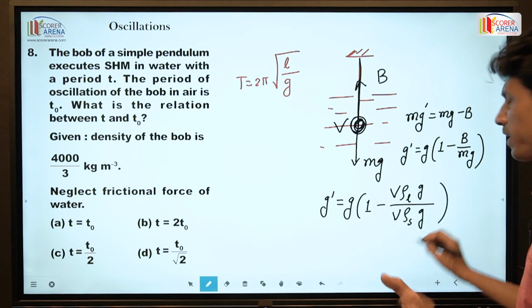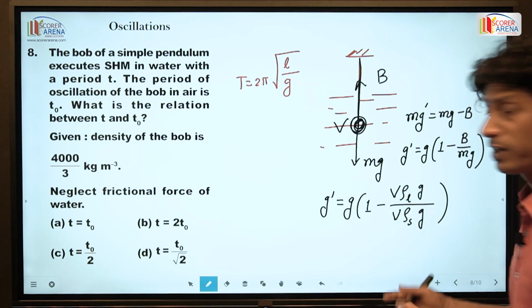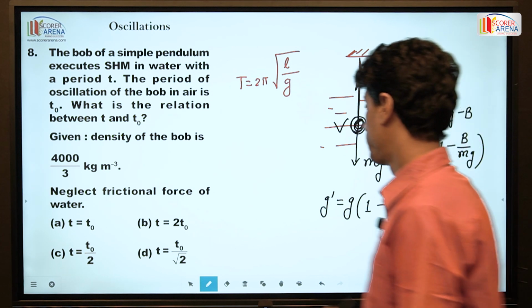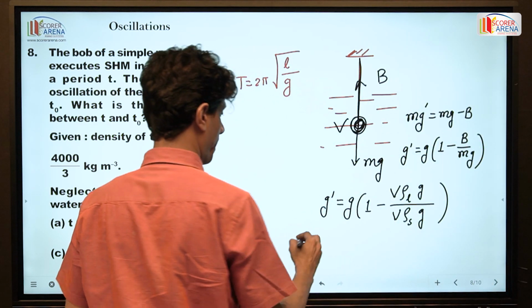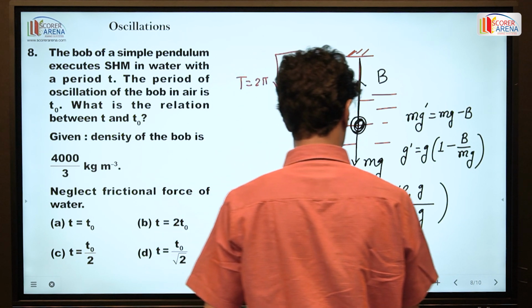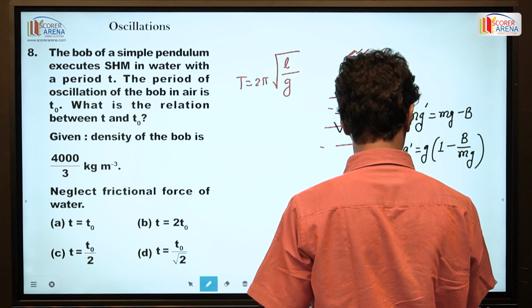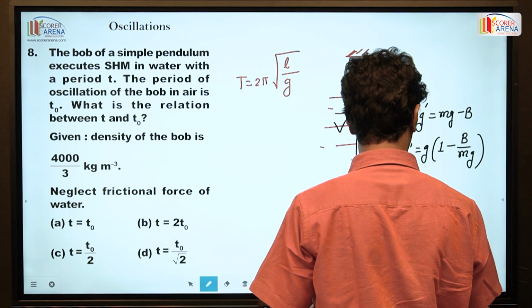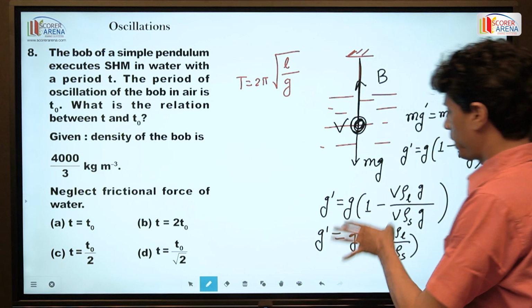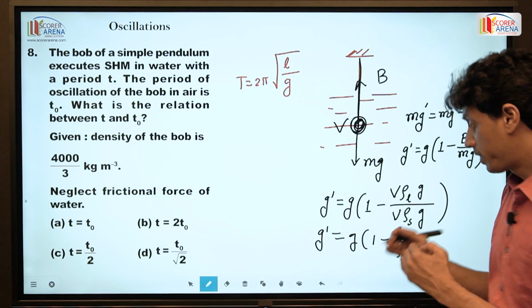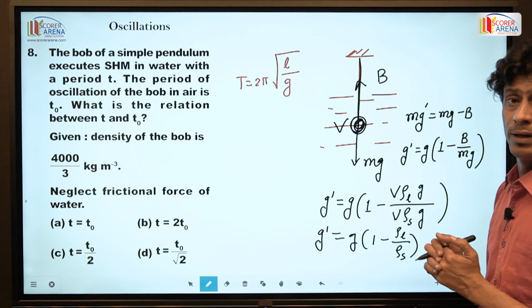Rho S is the density of the body and rho L is the density of the liquid. So g prime is equal to g times (1 minus rho L by rho S). This is the effective gravitational intensity.